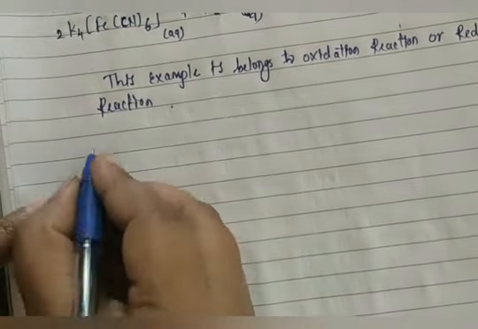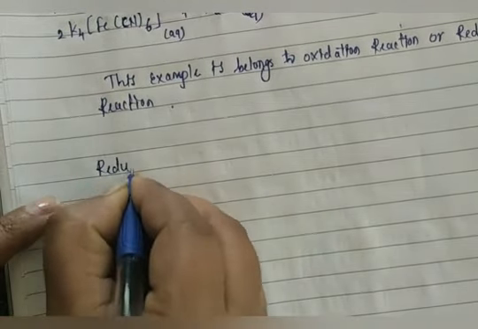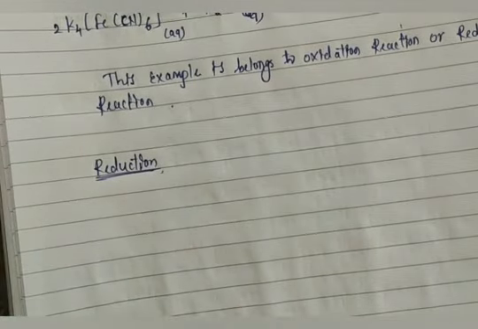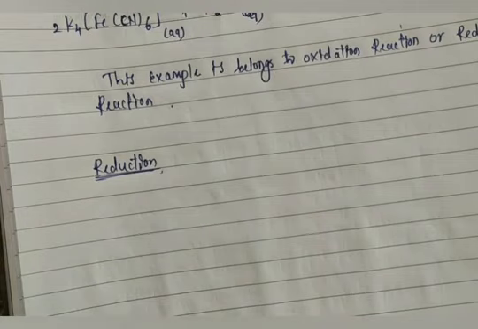Now we study what is meant by reduction, because you have studied what oxidation is: addition of oxygen or any electronegative element to a substance, or removal of hydrogen or any electropositive element, because hydrogen is an electropositive element, meaning it has a capacity to give the electron. Now what is meant by reduction here? Reduction is nothing but what? Again it is the reverse of oxidation here.